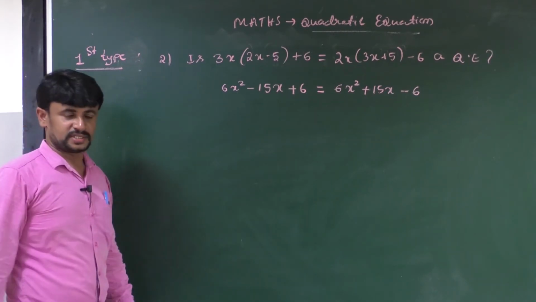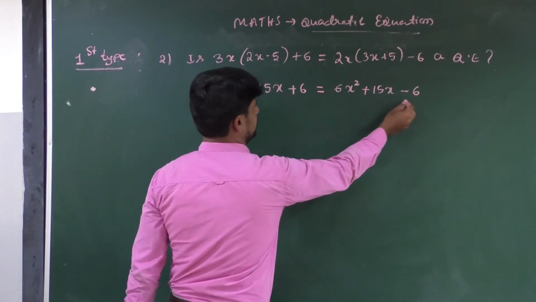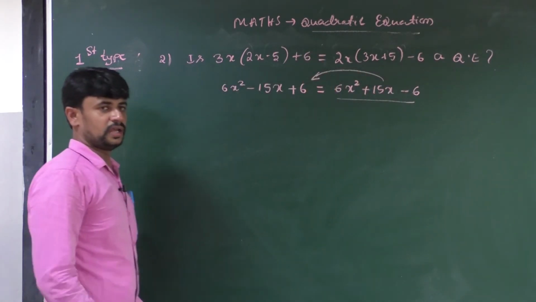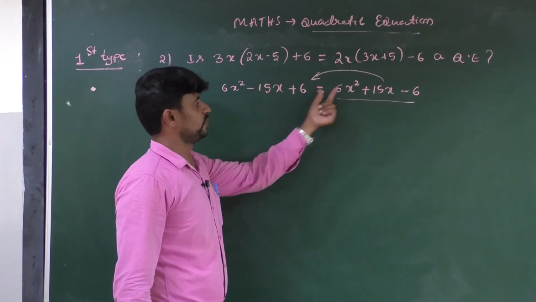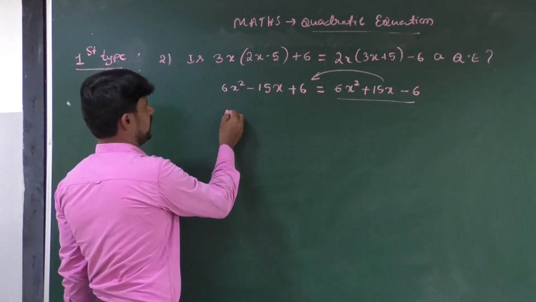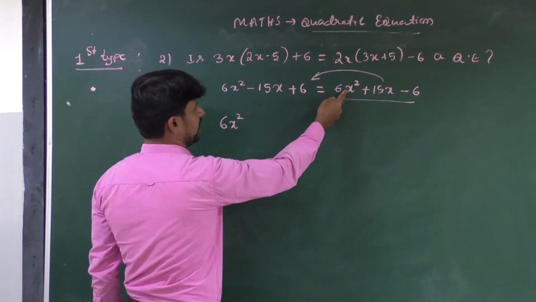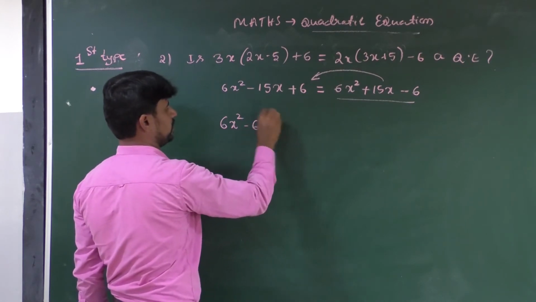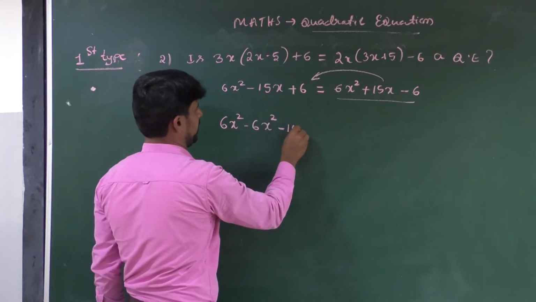As you know, in the second step, you have to take all terms in RHS to the left side. Okay. Then the positive sign becomes negative sign, as well as the negative sign becomes positive sign. Okay. How can you take this? Here we have 6x square. Here also we have plus 6x square. If you take it to the left side, it becomes minus 6x square. Okay. Then here we have minus 15x.